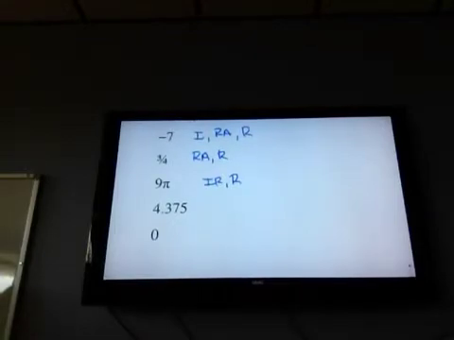You just got to figure out which decimal that fits into, rational or irrational. So know your definitions. Rationals are the kind that stop or terminate or repeat. Irrationals go on forever. So this one stops. It's rational, which means it's also real.